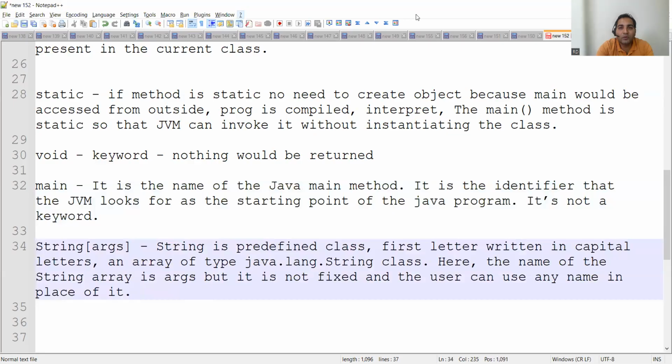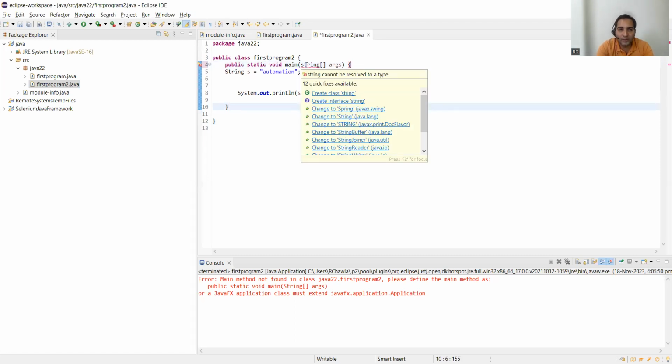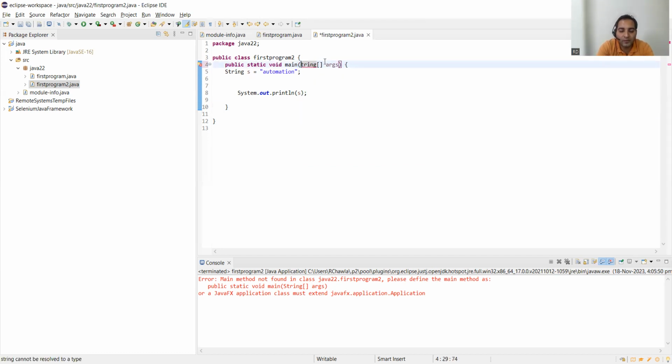Now let us see what happens if we miss writing String args. Generally, if you use an IDE, public static void main would come properly as it is. So what I did is change String from uppercase to lowercase, and you can see the error that the IDE has started giving. You can use any IDE: if you are comfortable with Eclipse, use that; if you're comfortable with IntelliJ, use that. See, String cannot be resolved to a type. You got this error because earlier we had written S in uppercase.